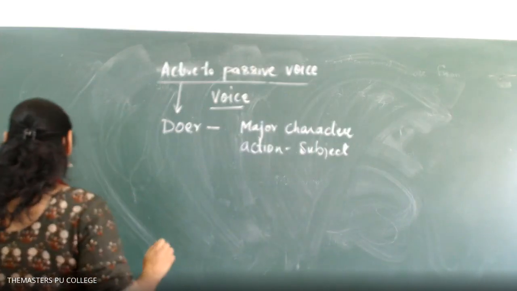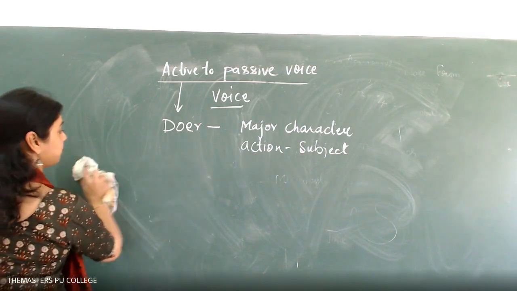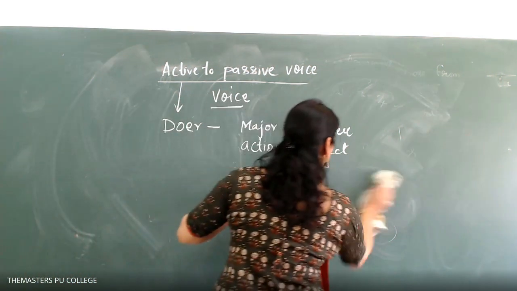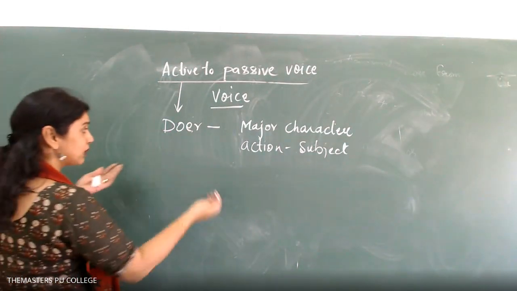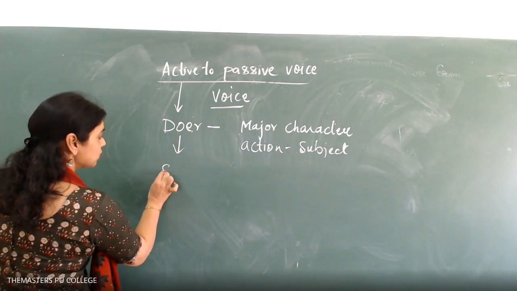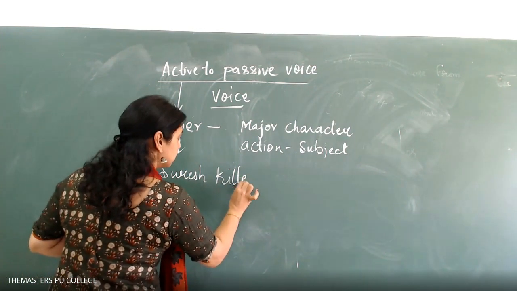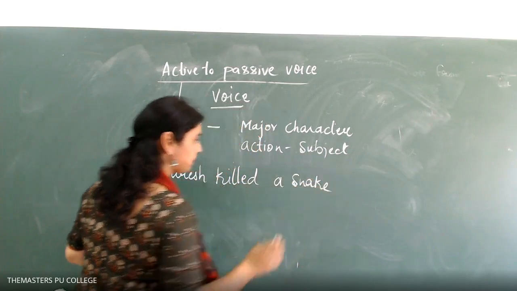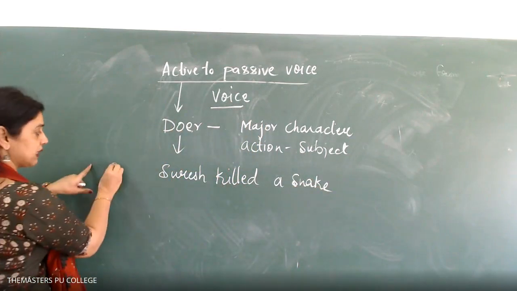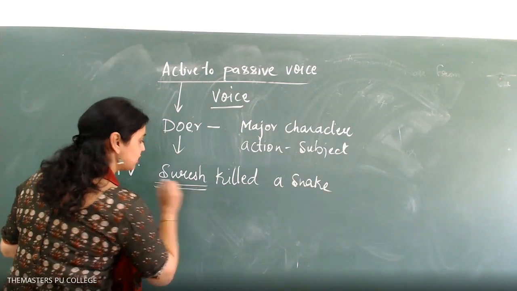One simple example. Suresh killed a snake. This is the active part. This is active voice. We are giving importance to Suresh.